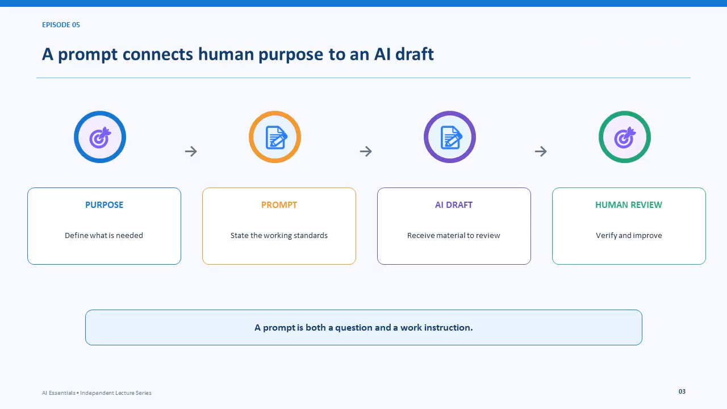A prompt connects human purpose to an AI draft. The person begins by defining what is needed. The prompt states the working standard and supplies direction. AI produces material for review, and the person verifies and improves it. This is not a process in which responsibility moves to the machine. A prompt begins a working conversation, it does not replace human judgment.